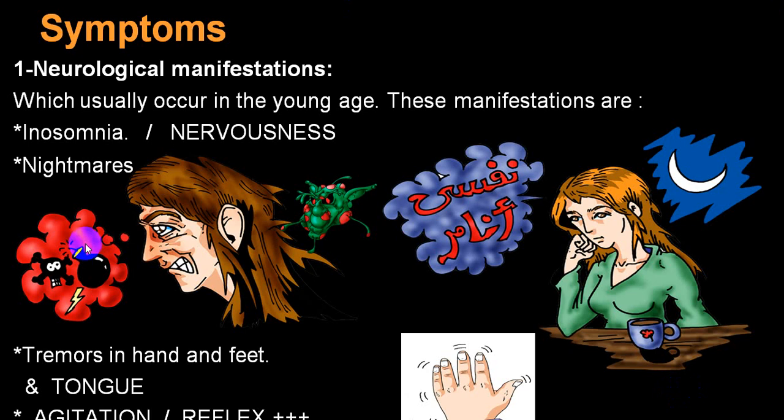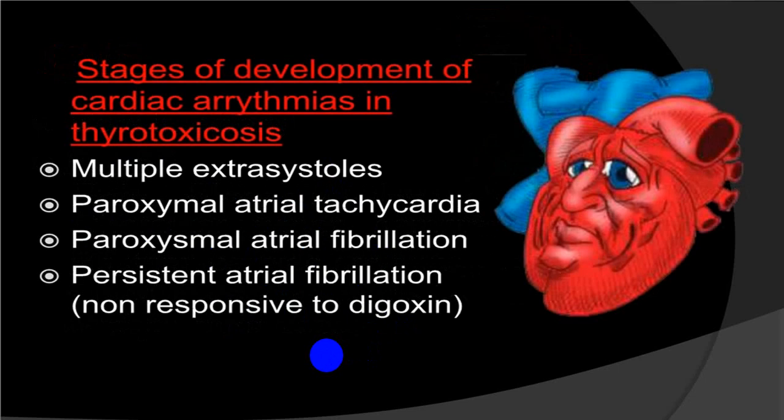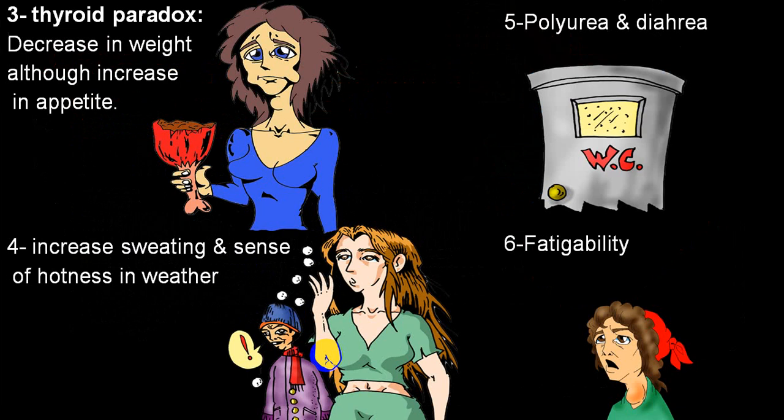These are the neurological symptoms: anxiety, nervousness, nightmares, tremors of the tongue and hands, agitation, hyperreflexia, etc. CNS we have already mentioned. CVS: increased pulse rate, tachycardia, water hammer pulse, cardiac arrhythmias like atrial flutter and fibrillation. You can have a wide pulse pressure, cardiac arrhythmias, and even the person can develop failure. Increased appetite but weight loss, polyuria, diarrhea, fatigue, sweating.